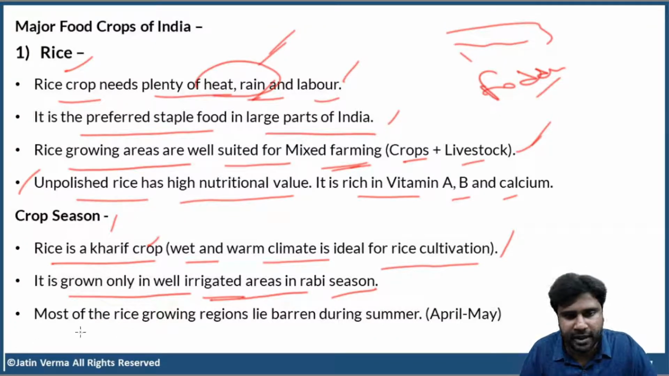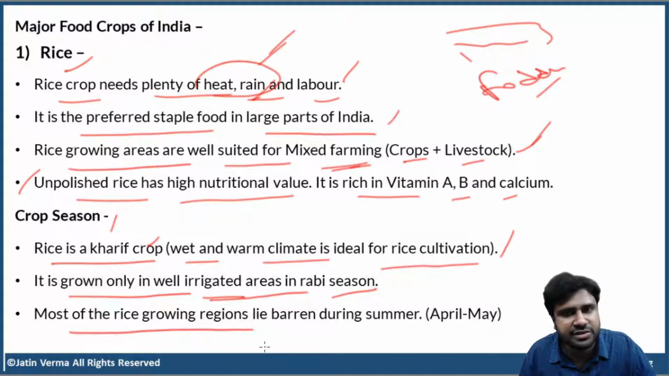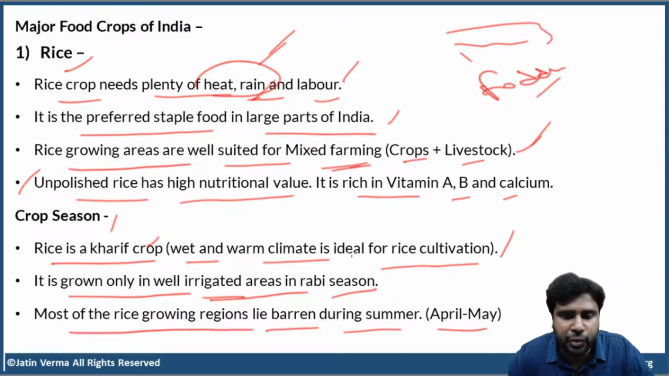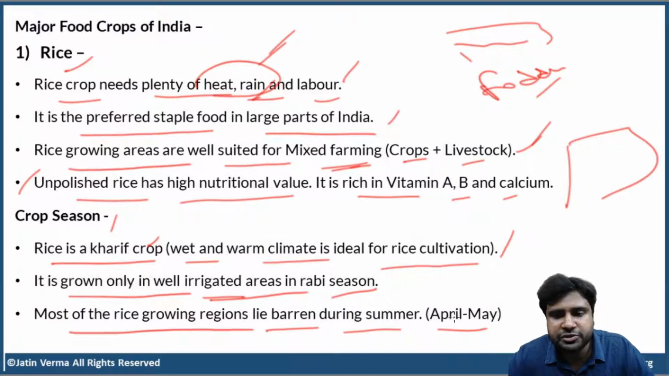Now, most of the rice growing regions lie barren during summer. During April and May, most of the rice growing regions are vacant. The fields are vacant because during April and May, we don't have any water, we don't have any moisture. Just keep one thing in mind, two-thirds of the total arable land in India is rain fed, depending on rainfall, monsoon. With that in mind, read this point, you'll understand everything.